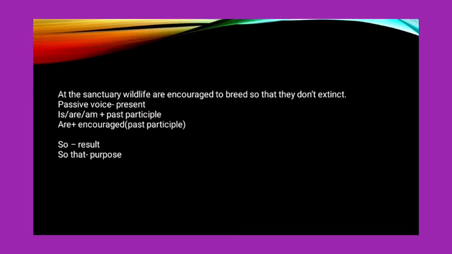It's basically the same thing, but you are writing it in a different way, where you don't mention who is the doer of the action, who is the subject. Sometimes you do mention, but it is at the end of the sentence. In this case, I did not mention simply because it is not important. When you're writing a passive voice in the present, you must use is, are or am, depending on the subject, followed by the past participle, again not past tense. Past participles are words like eaten, taken.